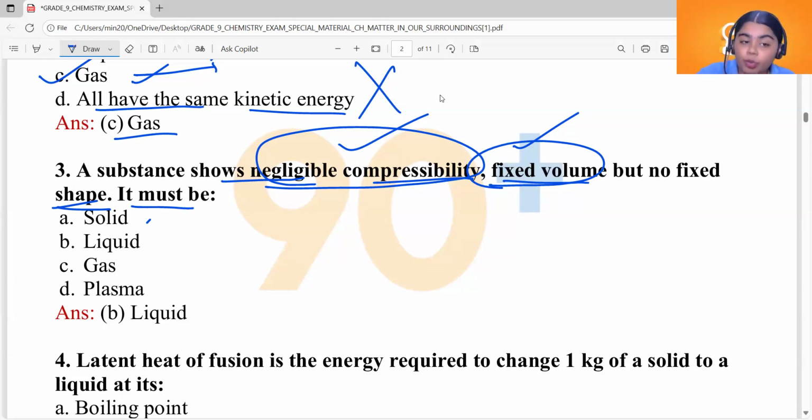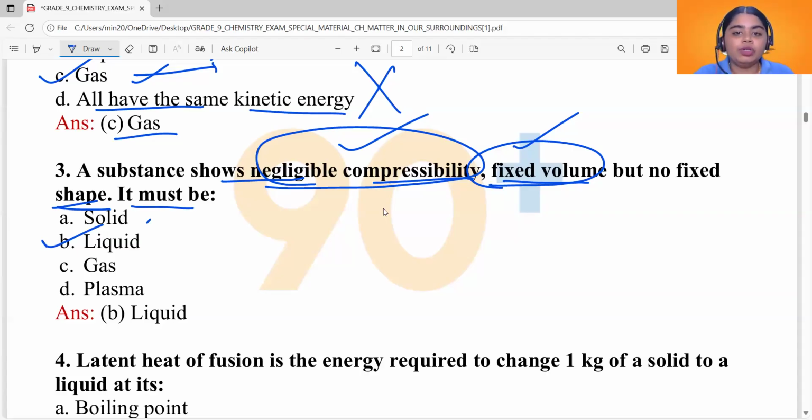That is liquid. Solids have negligible compressibility, fixed volume, and also a fixed shape. Liquids have negligible compressibility, fixed volume, and no fixed shape. Gases have larger compressibility and they do not have a fixed volume or a fixed shape. And plasma is basically ionized gas, where you have free negative charges, free electrons, and positive charges as well. So our answer will be option B, liquid.